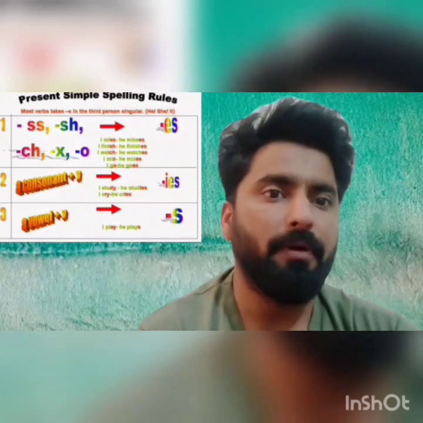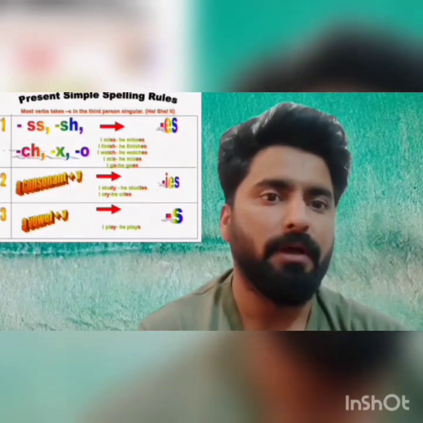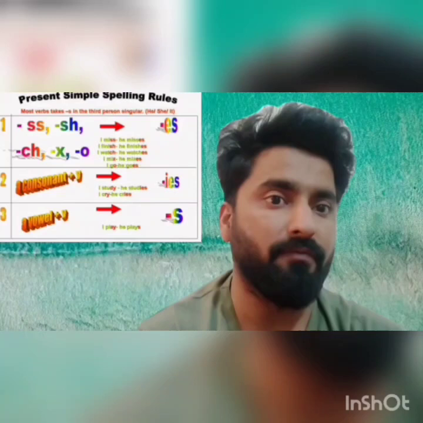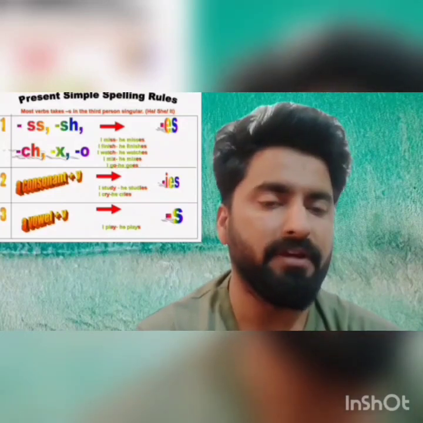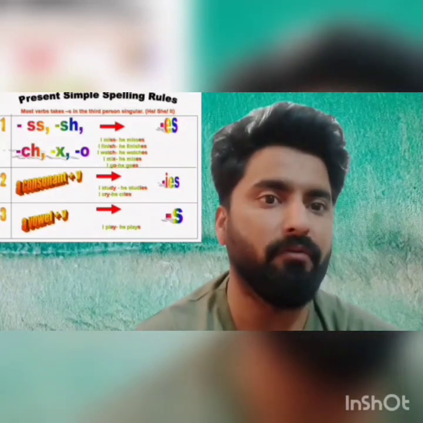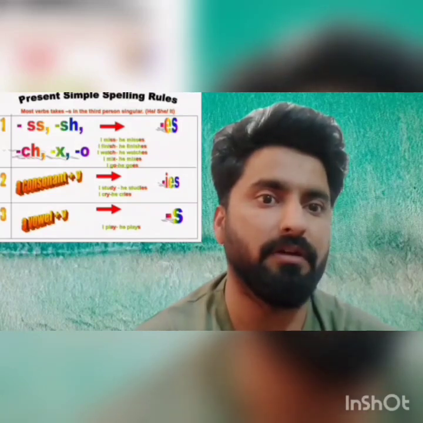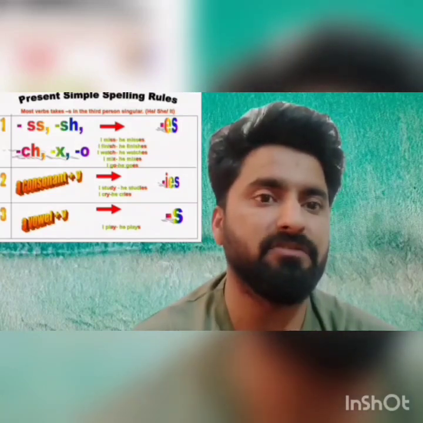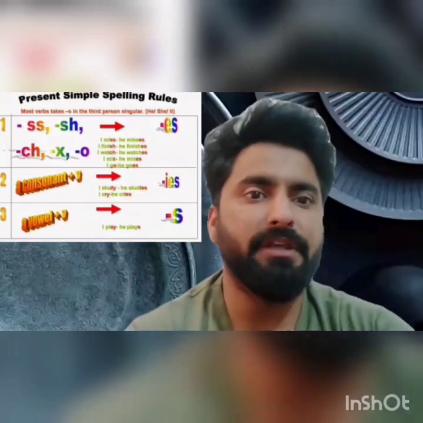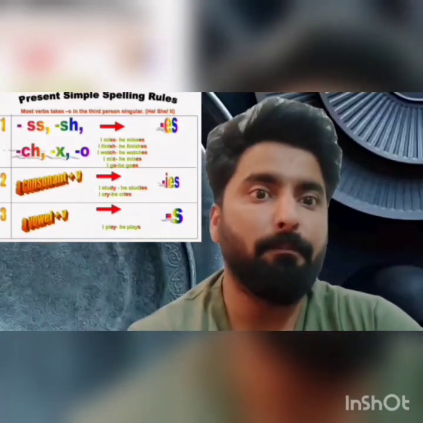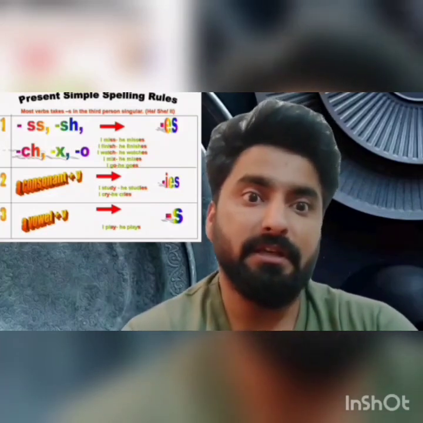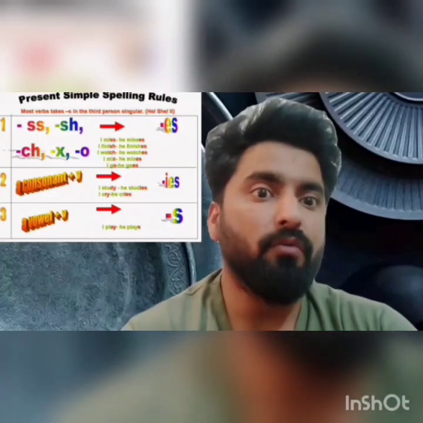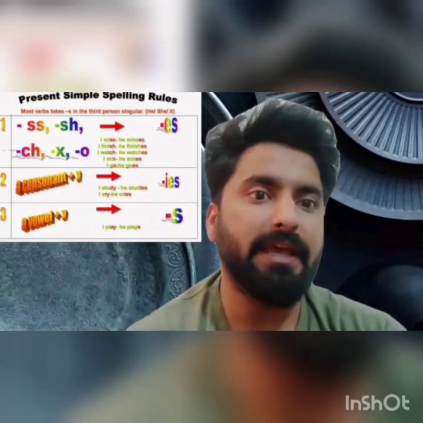For example, a verb like study. Study is a verb whose last two letters are D, a consonant, and Y. If the last two letters are a consonant and Y, you will replace Y with IES. The third rule is vowel plus Y. For example, play. In play, the last two letters are A and Y, so you will only add S to it.